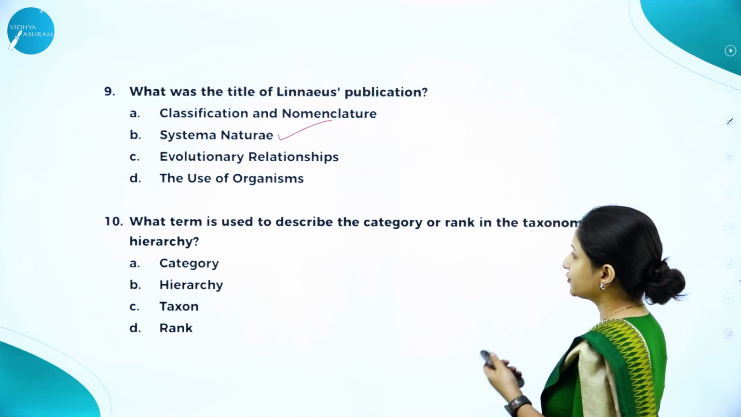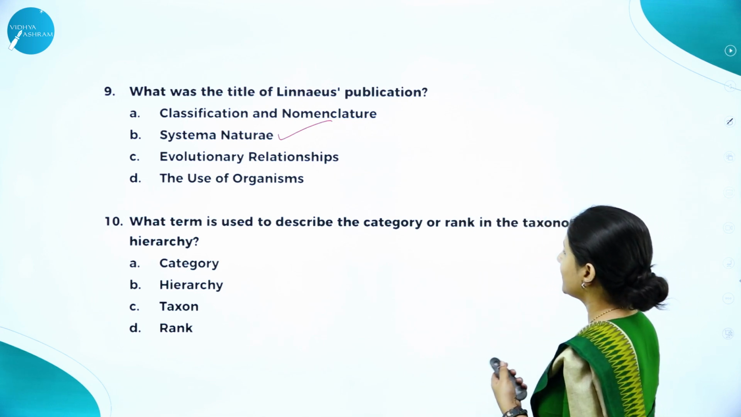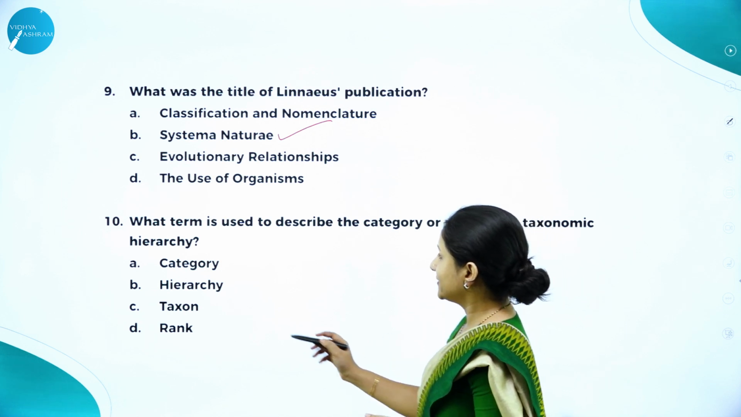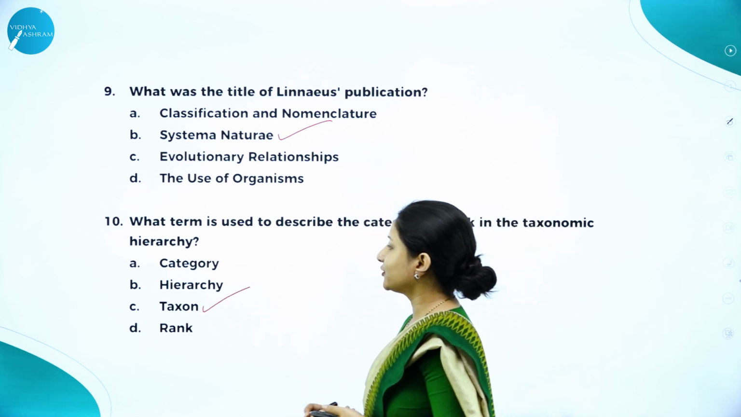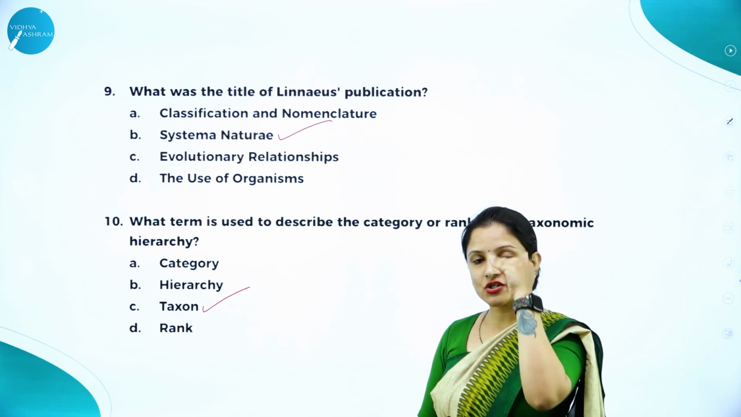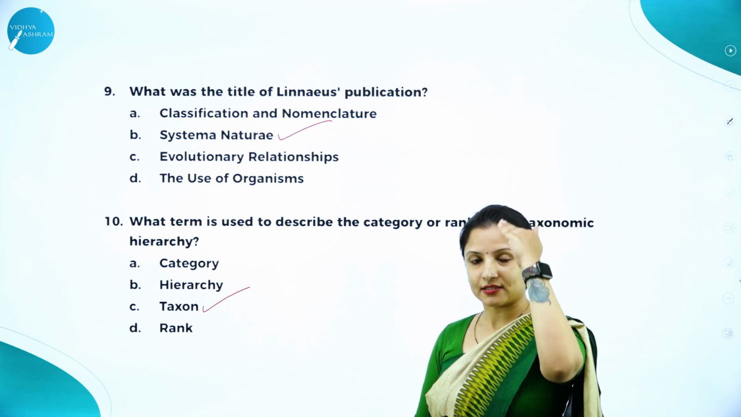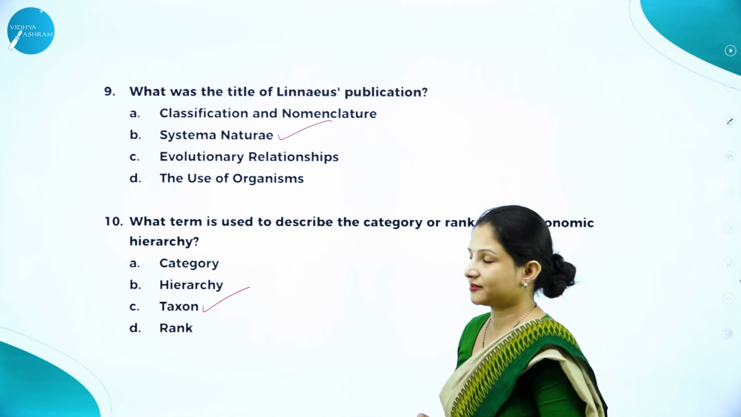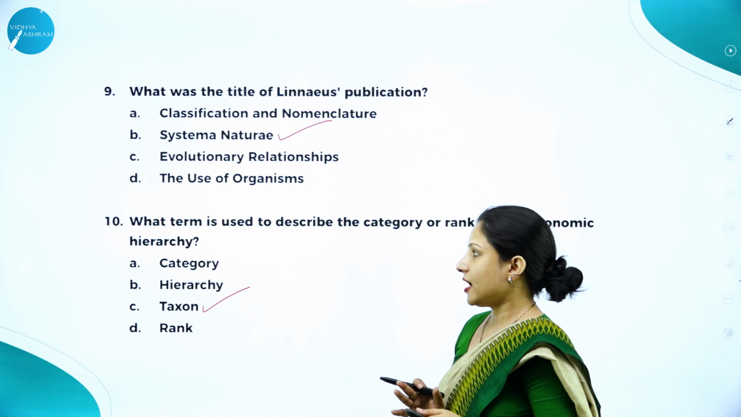Next question. What term is used to describe the category or rank in the taxonomic hierarchy? It's called a taxon, right? We had studied taxa. Each taxon, that is kingdom is a taxon, phylum is a taxon, then class, order, all these are different taxa. So, taxon is the answer.